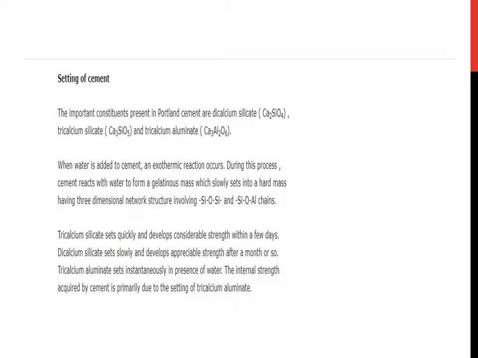Tricalcium silicate sets quickly and develops considerable strength within a few days. Dicalcium silicate sets slowly and develops appreciable strength after a month or so. Tricalcium aluminate sets instantaneously in the presence of water. The initial strength acquired by cement is primarily due to setting of tricalcium aluminate.